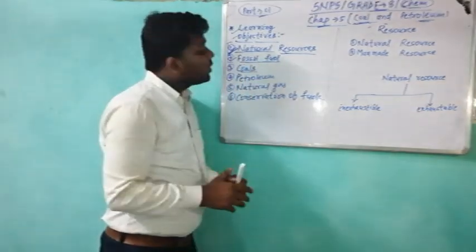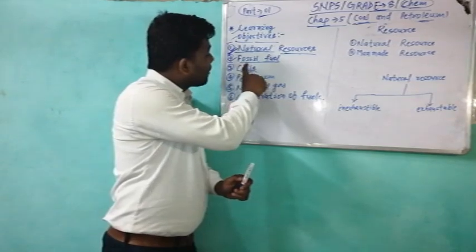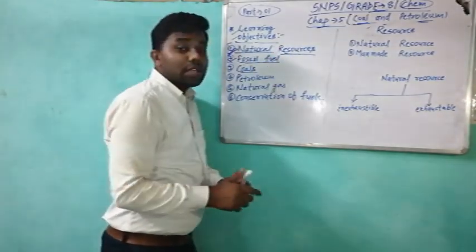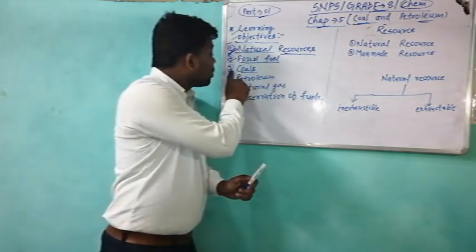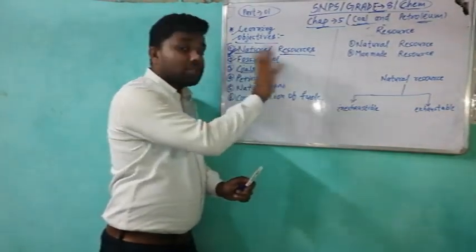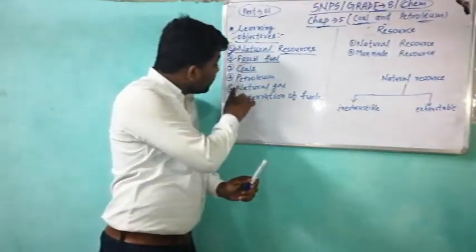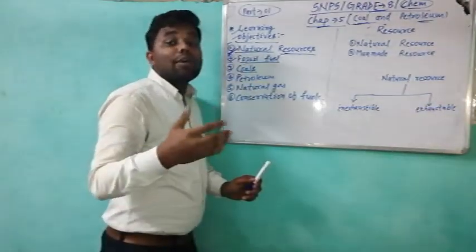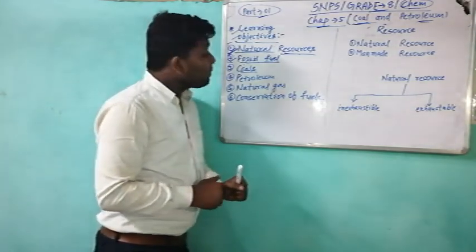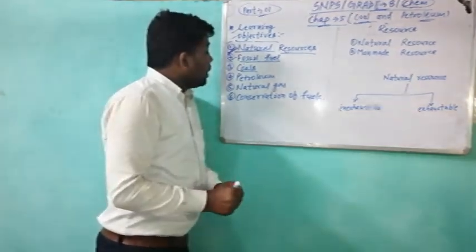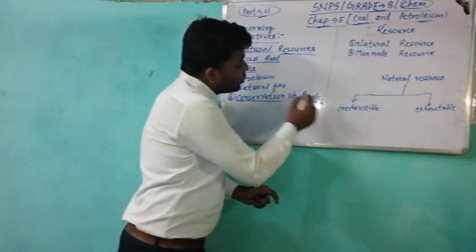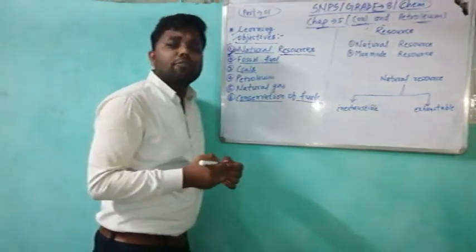These three fuels are considered natural resources: coal, petroleum and natural gas. These are all fossil fuels, and they are very essential for our life. Okay, and we will study the conservation of fuels. Why do we conserve the fuel?